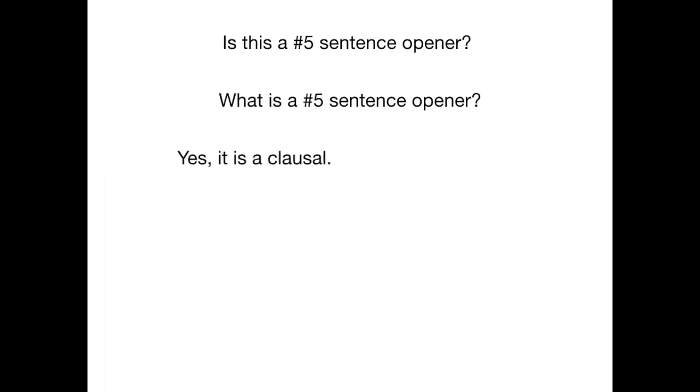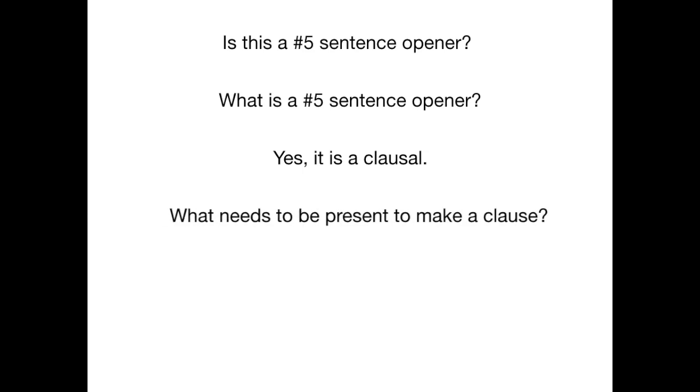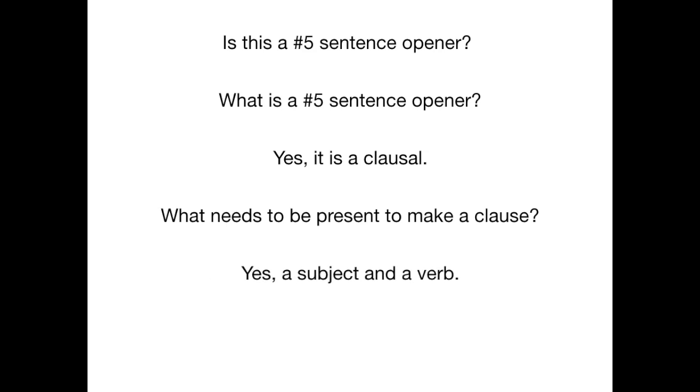First of all, yes, it is a clausal, right? Number 5 is a clausal. Secondly, what needs to be present to make a clause? I hope you're all saying a subject and a verb, because that is what makes a clause. So, does this opener have both a subject and a verb?